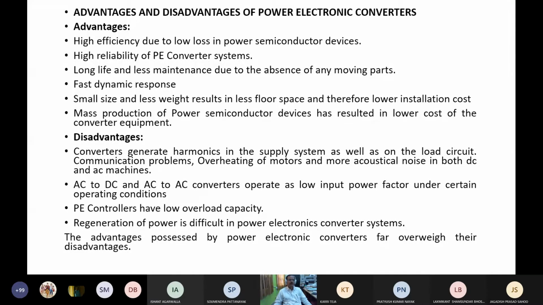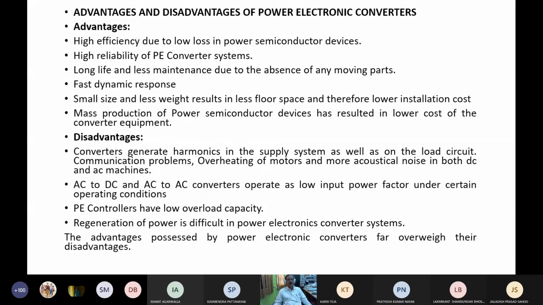Overload capacity is low, so you have to add more equipment. So regeneration of power is difficult in power converters. Regenerative braking, you must have heard in DC motors: motoring, regenerative braking, because the kinetic energy has to be converted to electrical energy and fed back to the source for braking.